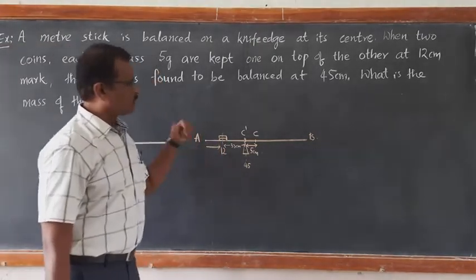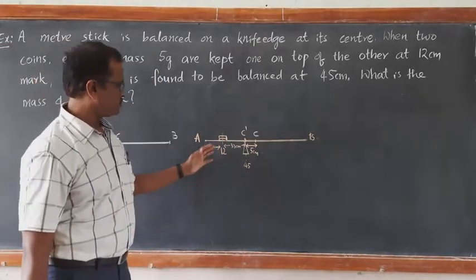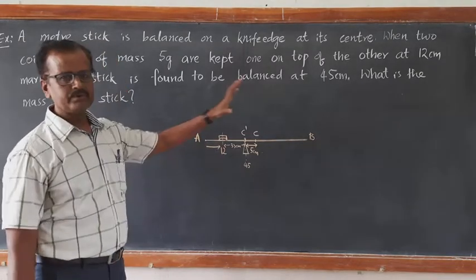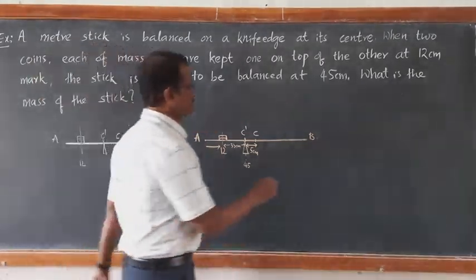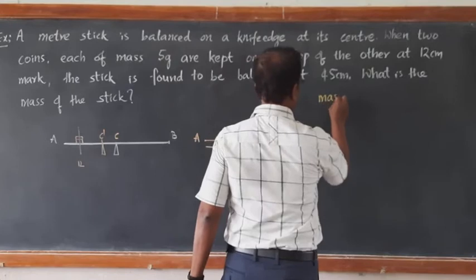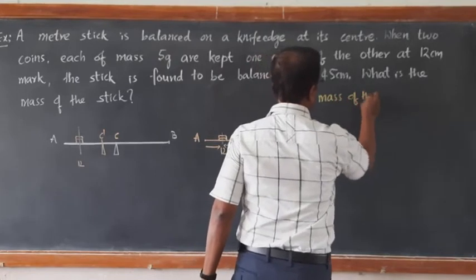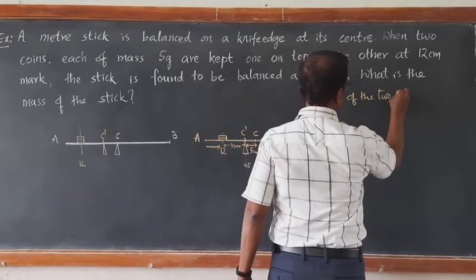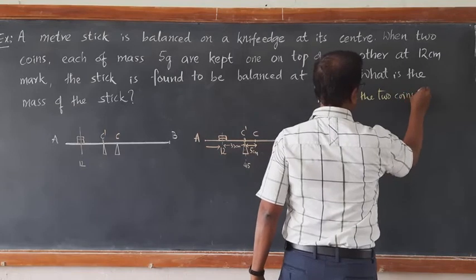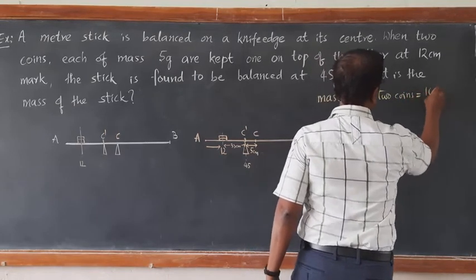First you shall write what is the mass of the coins. We are using the principle of moments. Mass of the two coins, 5 plus 5, it becomes 10 grams.